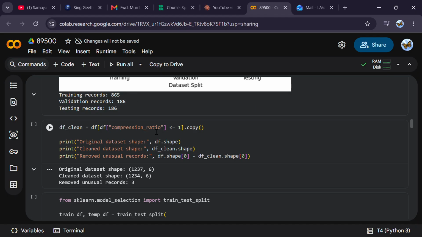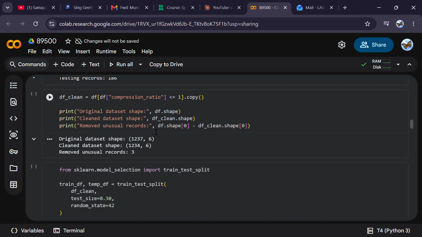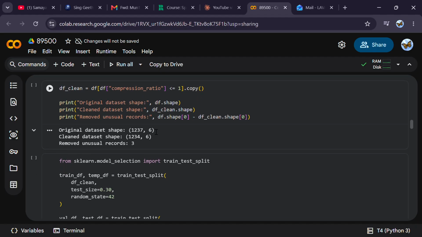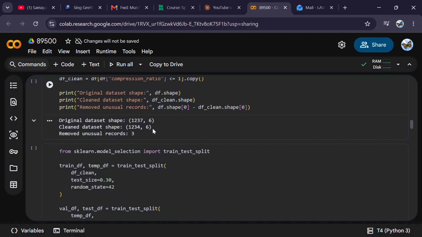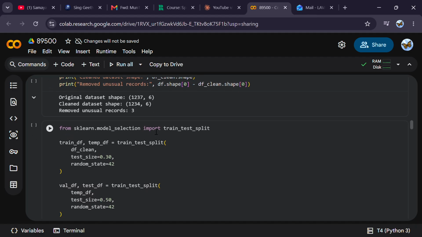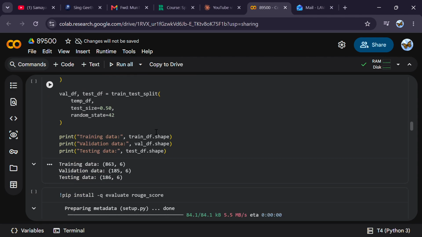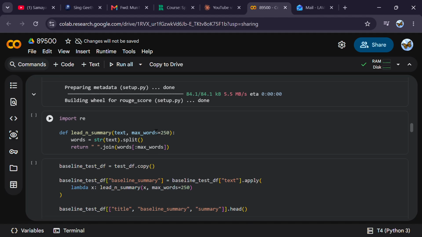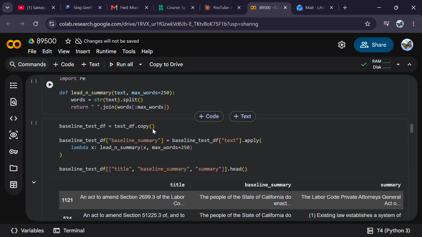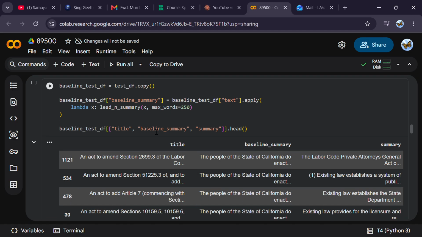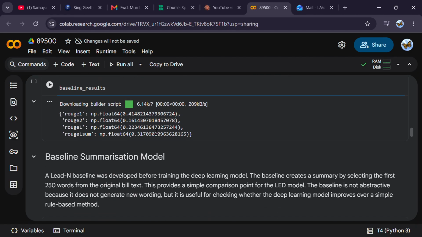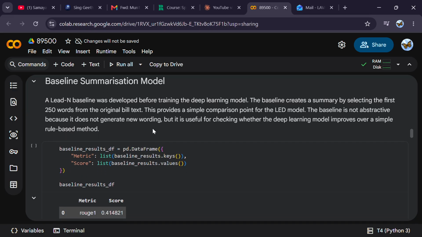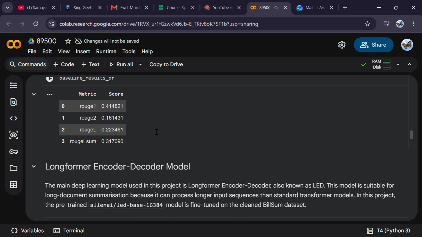These are the numbers. And then before diving into deep learning, I built a simple baseline, a lead-N summary that just takes the first 250 words of the bill, which gives something to compare my real model against. And I scored this baseline using ROUGE, a standard metric for summarization quality that measures overlap between the generated summary and the human reference summary. Here is that. This is the baseline summarization.